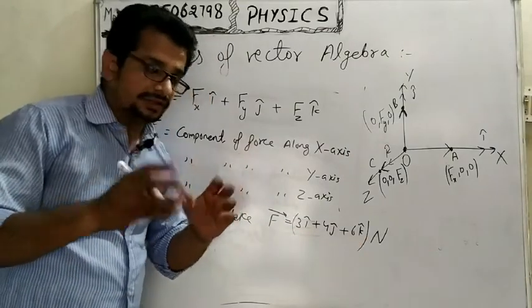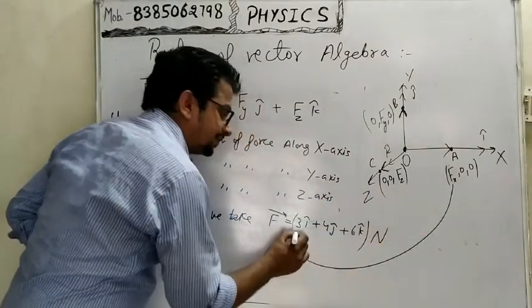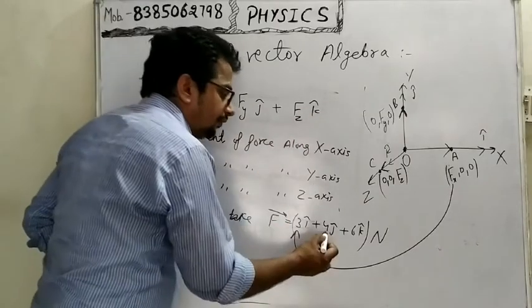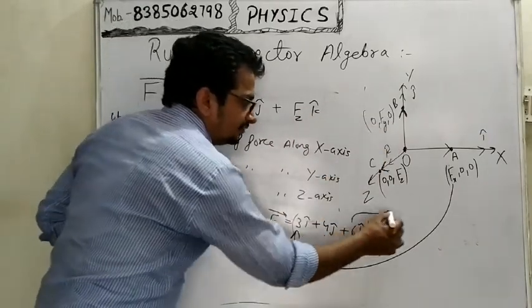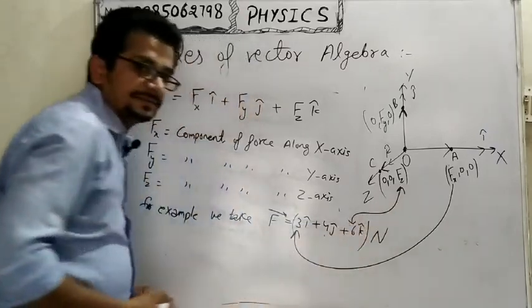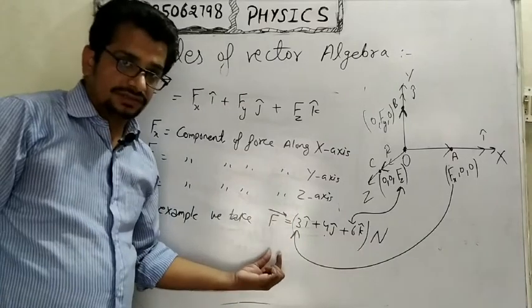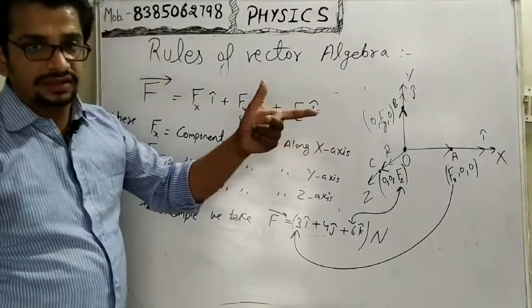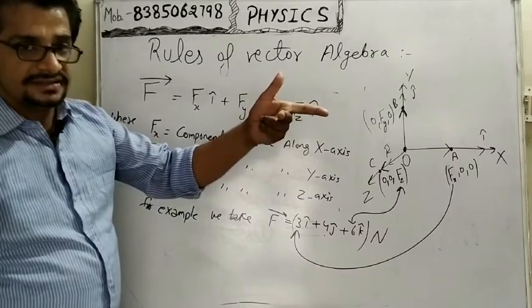It means, my dear students, the value of fx will be 3, the value of fy will be 4, and the value of fz will be 6. These are the components of the force in a three-dimensional system, where the axes are x, y and z.